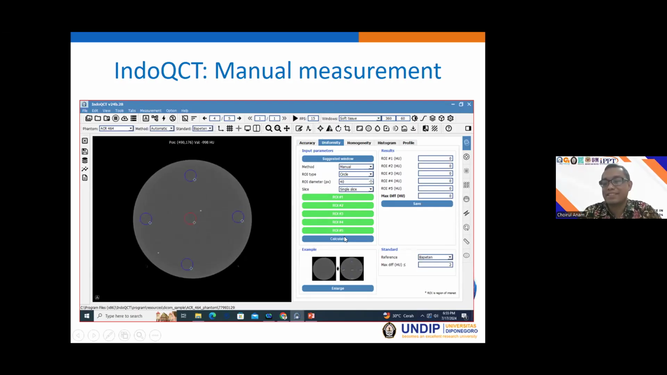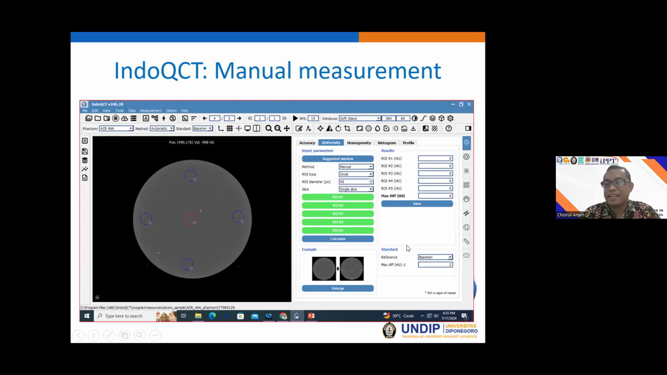Okay, and after that we click this button and the ROIs will appear here, and we can locate the ROIs to the proper position. And after that, we just click the calculate button, and we can get the CT number values within all the ROIs. And the QCT will calculate the maximum difference. The maximum difference is considered as the CT number uniformity.